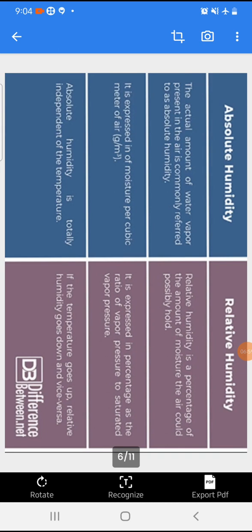And the last point, you can write absolute humidity is totally independent of the temperature. On the other hand, relative humidity, if the temperature goes up, relative humidity goes down, and vice versa. Okay, these are the differences.